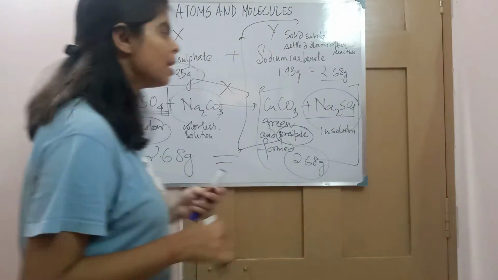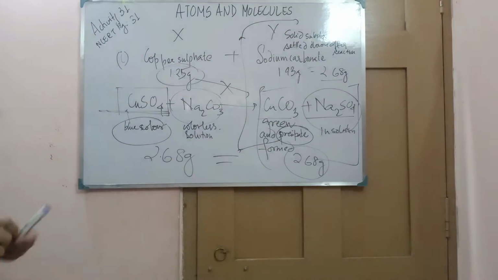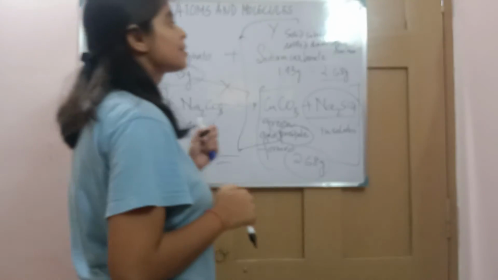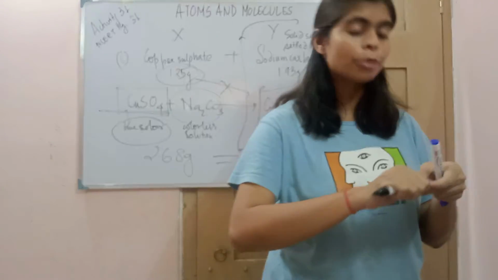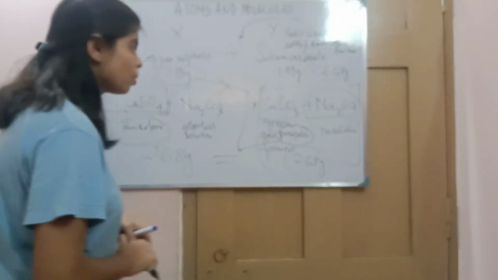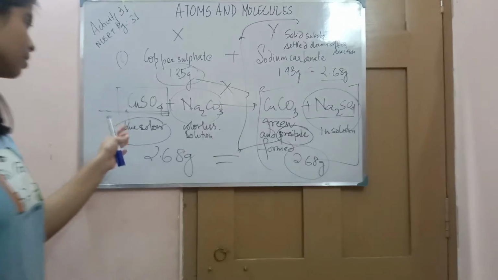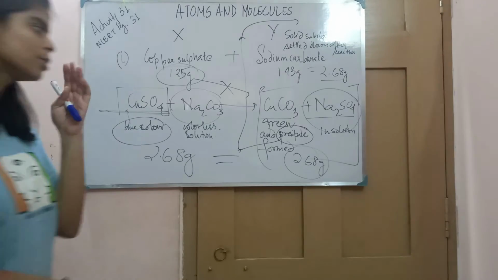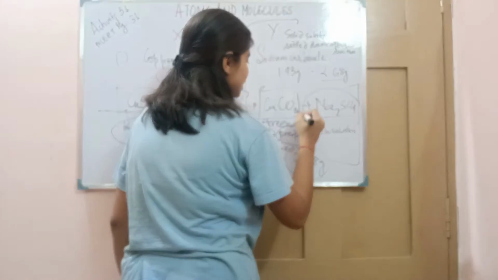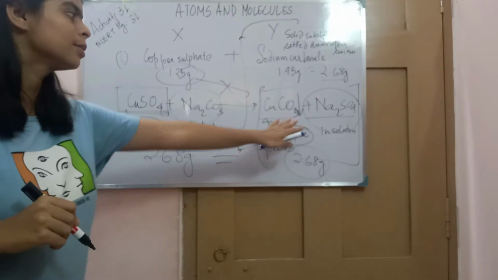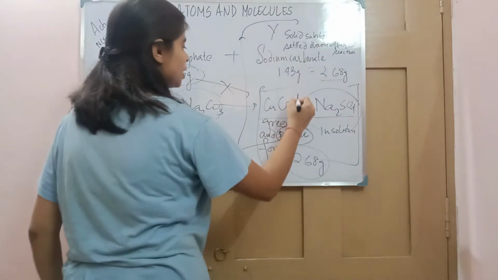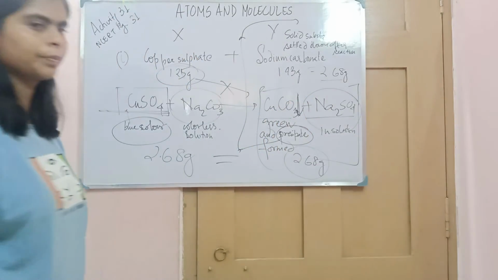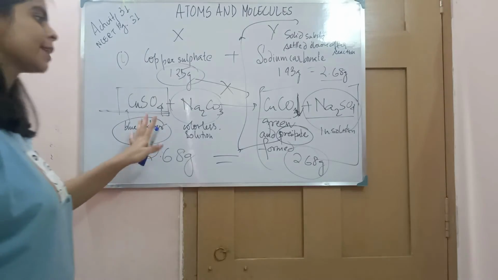Now whenever you come to a chemical reaction, that is a chemical change, if a solid substance settles down, we call it a precipitate. So the solution turns green, and a green color precipitate is also formed. To indicate a precipitate, we put an arrow pointing in a downward direction. So this is what happened for set 1.